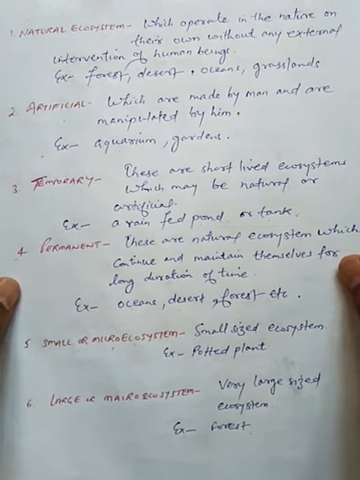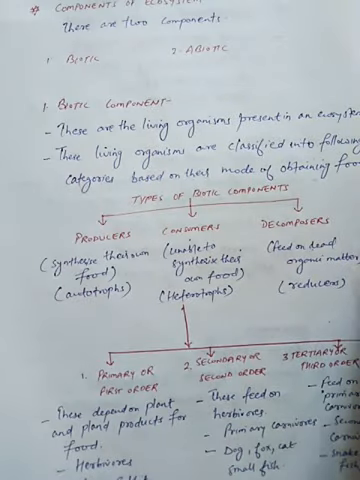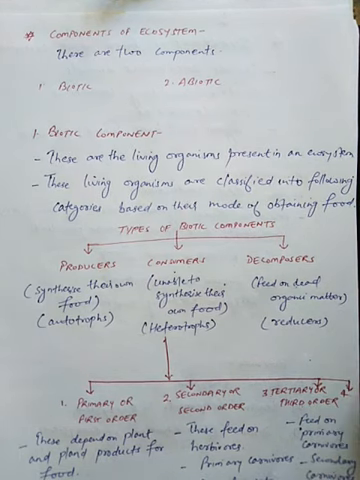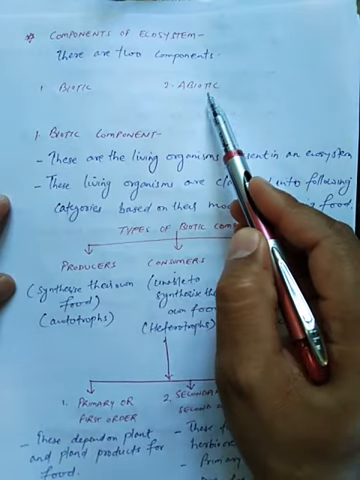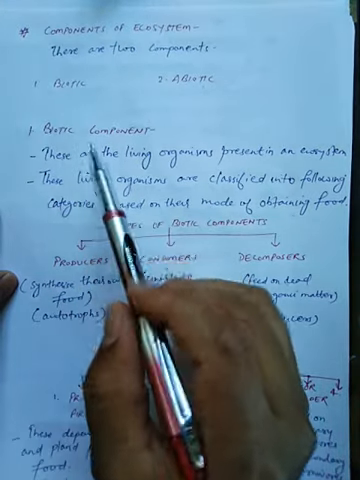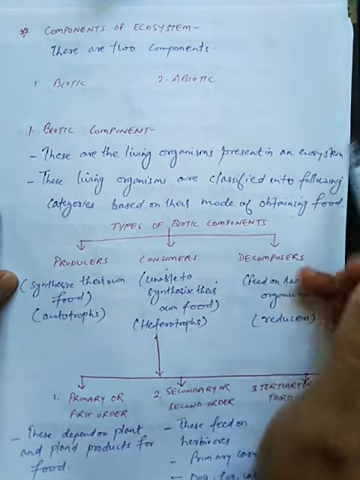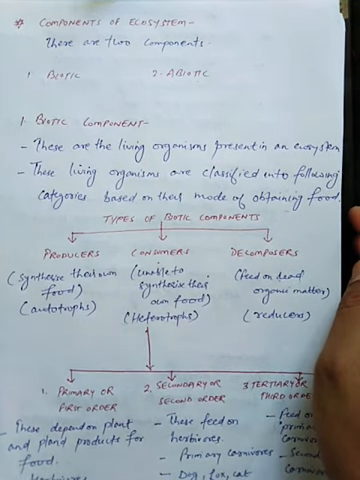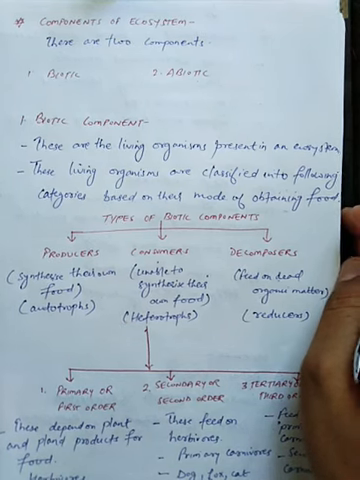Now we are going to discuss the components of ecosystem. See students, there are two components of the ecosystem. One is the biotic component and the other is the abiotic component. Now biotic, bio, it means life. So biotic components are the living organisms present in an ecosystem. The organisms which have life and which are living in the ecosystem are known as biotic components.